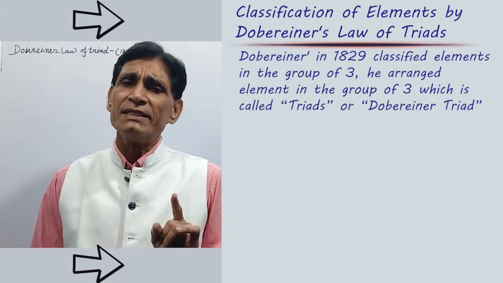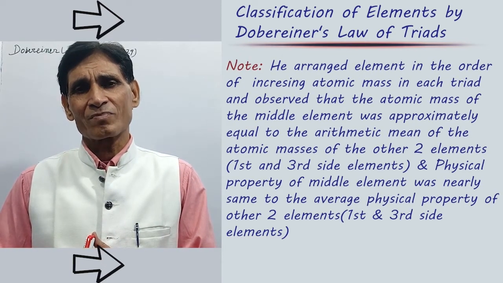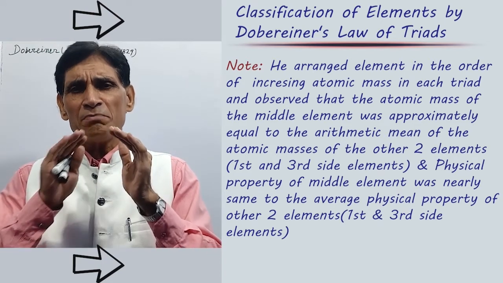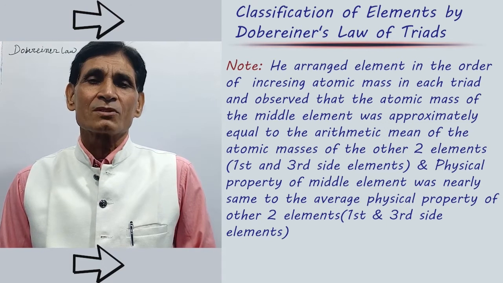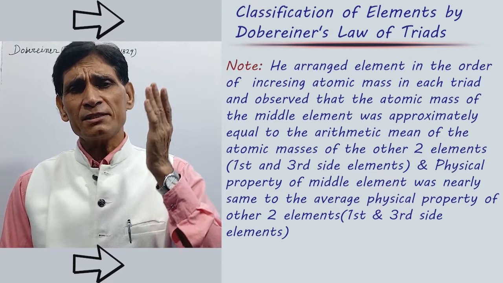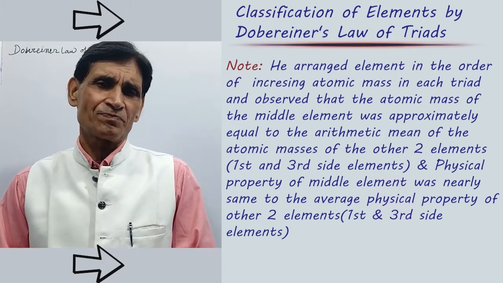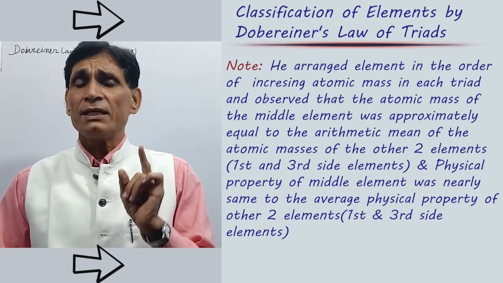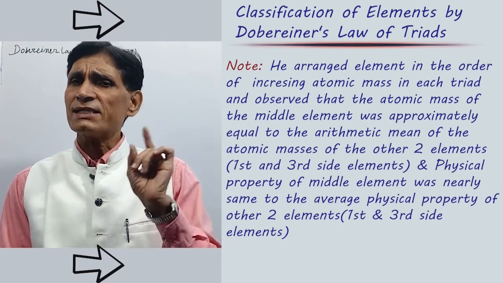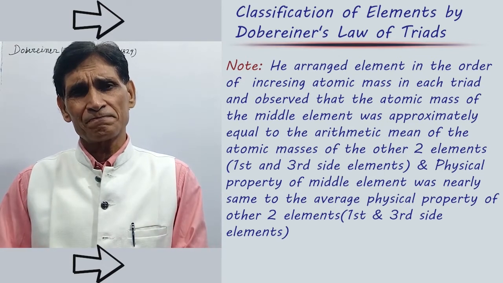He arranged elements in the order of increasing atomic mass in each triad and observed that the atomic mass of the middle element was approximately equal to the arithmetic mean of the atomic masses of the other 2 elements, and also observed that the physical property of the middle element was nearly the same as the average physical property of the other 2 elements.